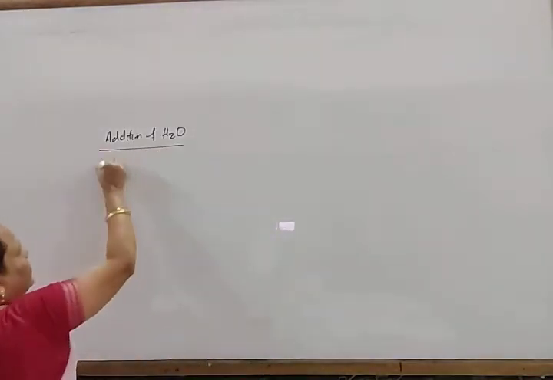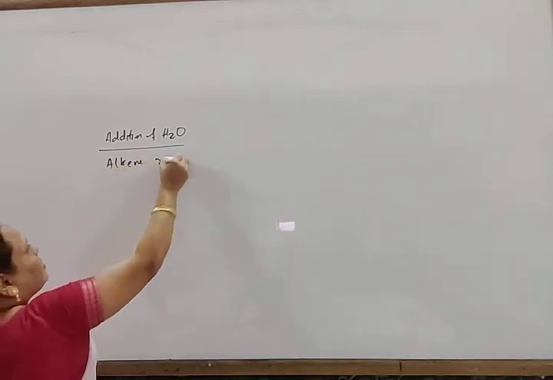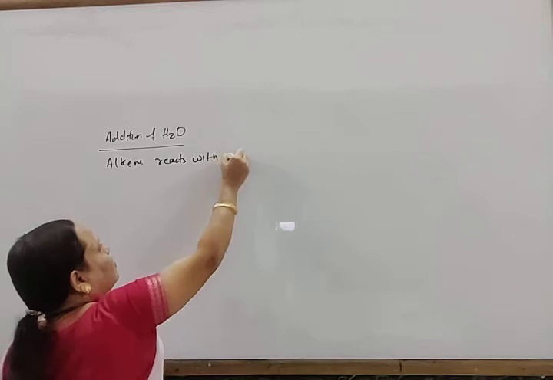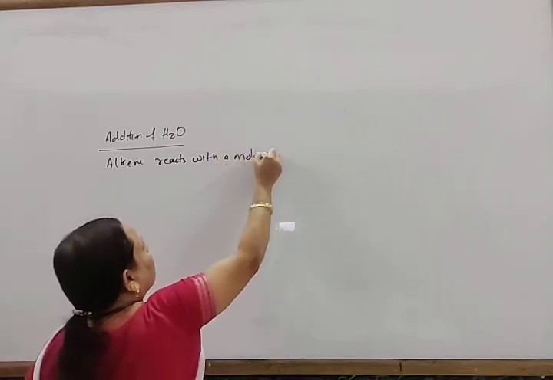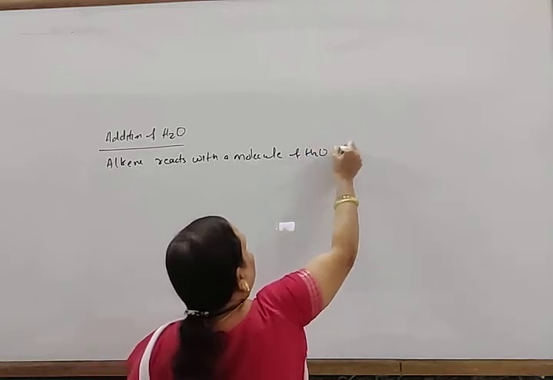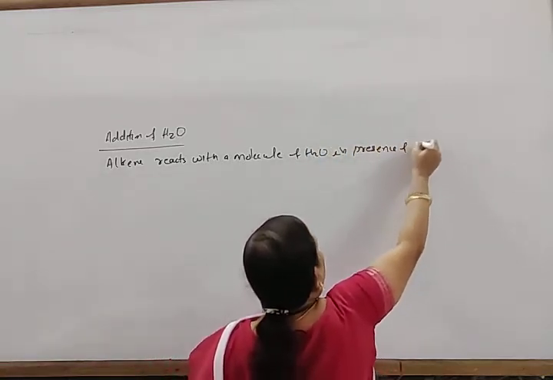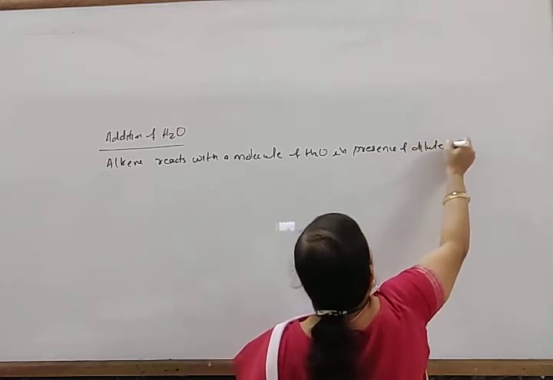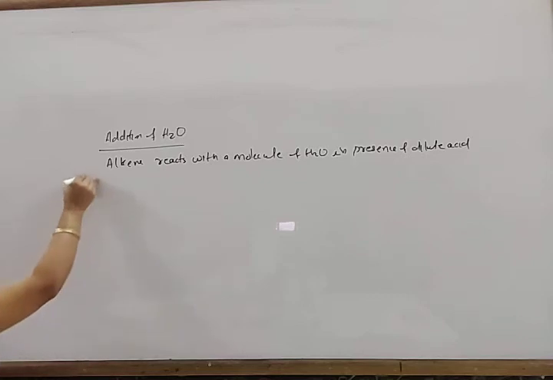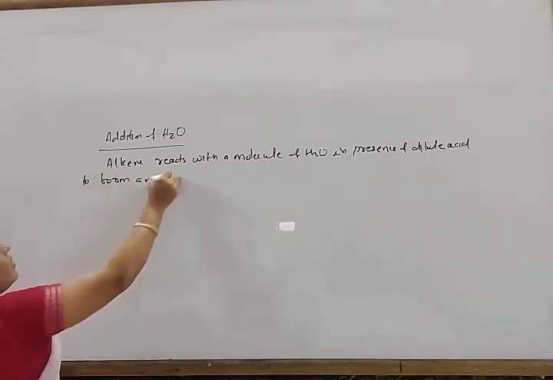So alkene reacts with a molecule of water in presence of dilute acid to form an alcohol.